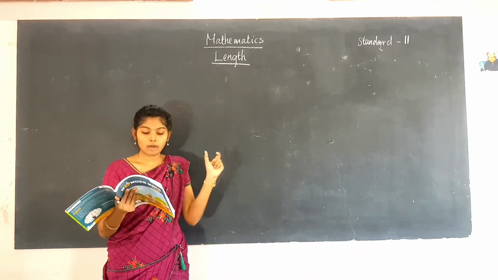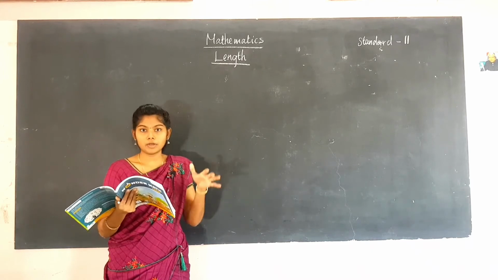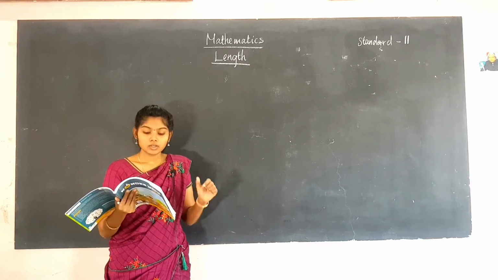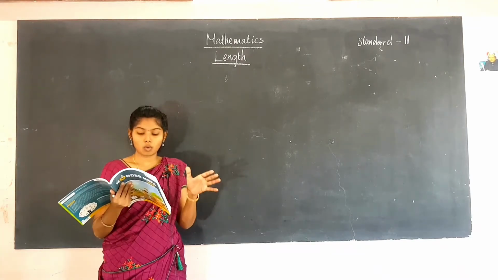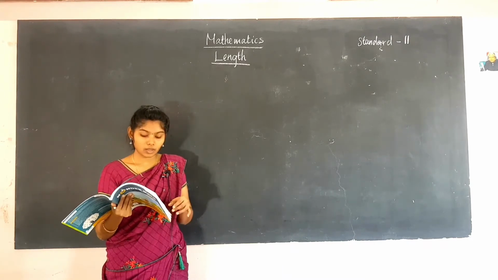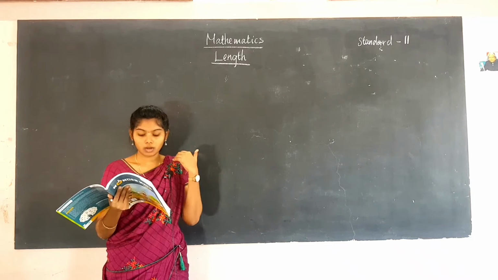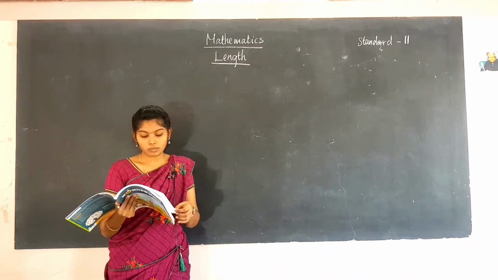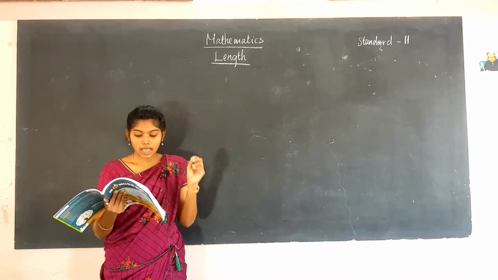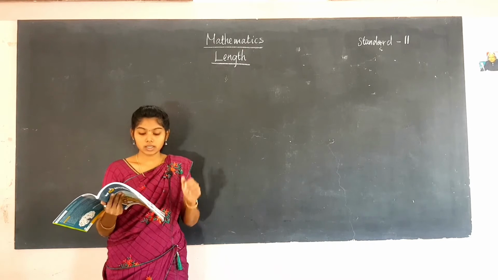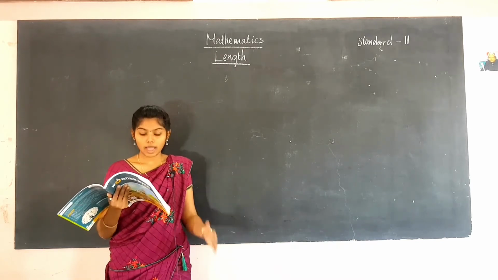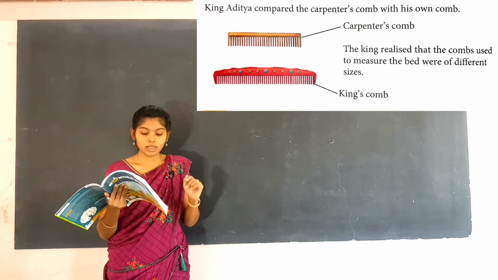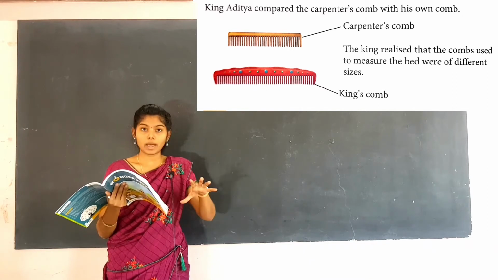The helper had measured 25 combs long and 15 combs wide, and gave only that measurement, but the bed is 20 combs long and 10 combs wide. So there is some difference here, and they are thinking about what to do. The carpenter and the king's helper both used combs to measure the bed. Then why was there a difference in the size of the bed? The carpenter's comb and the helper's comb may be different in measurements when compared.